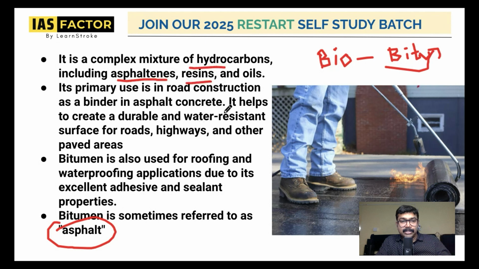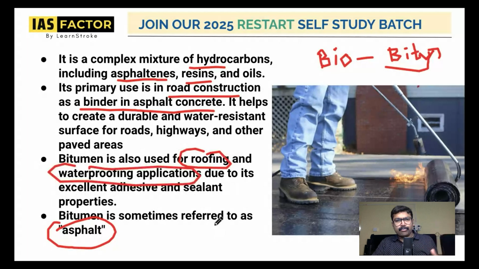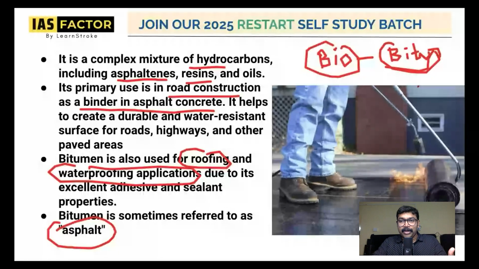It is used in road construction as a binder in asphalt, in the construction of roads and highways. Bitumen is also used for roofing and waterproofing applications, and that is what is called asphalt. So this is the bitumen part. Bio definitely means you do not create it from the petroleum or hydrocarbon route. You use natural stuff to create bitumen.